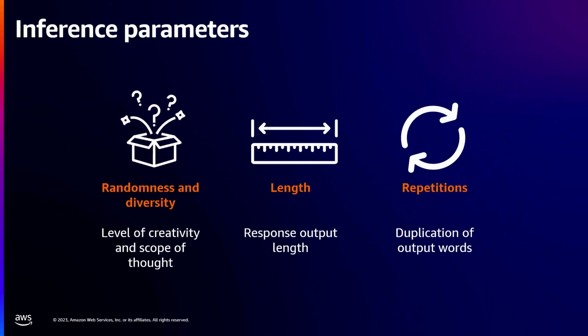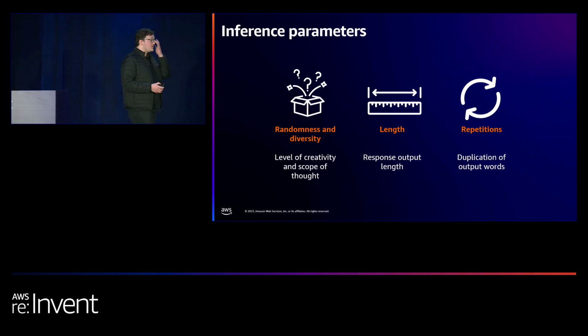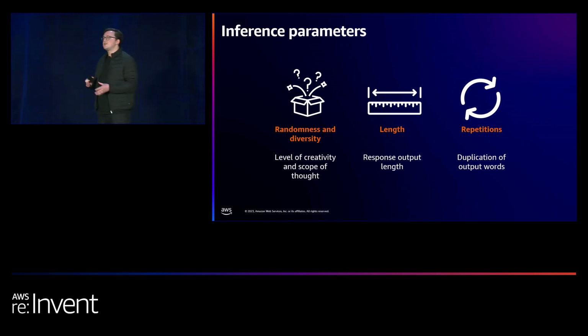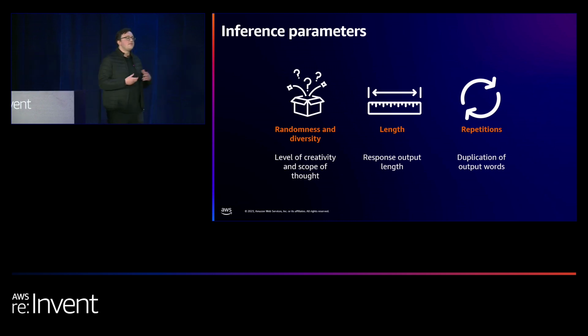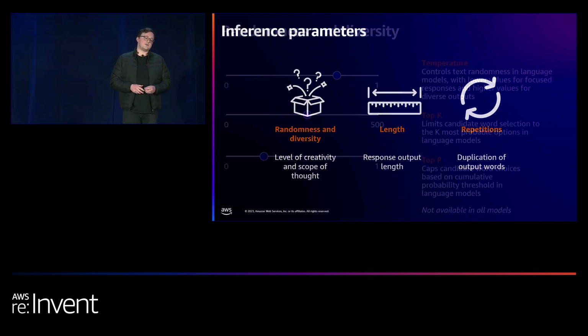Prompt engineering, generating that input prompt, is important, but then there's also some inference parameters that we can give. And Bedrock makes this quite easy because it structures these inference parameters in a similar way for all the models that we might use. Now, not all models support all inference parameters, and some of their ranges are different, but largely our interaction model is the same depending on which model we're using. The 3 categories: randomness and diversity, this is sort of the level of creativity, the scope of thought, how crazy it can go. Then we've got length, fairly standard, sort of how we can control the response output, and have stop sequences. And then repetition, how we can avoid repetition.